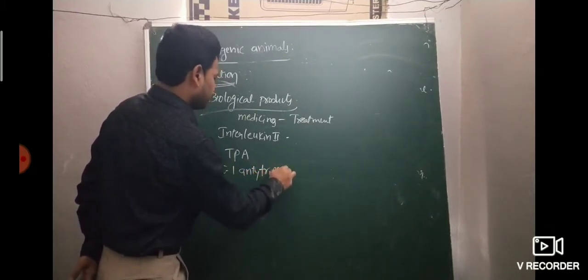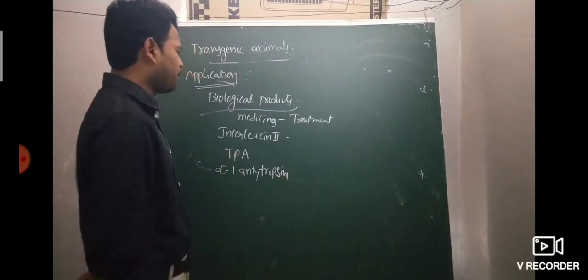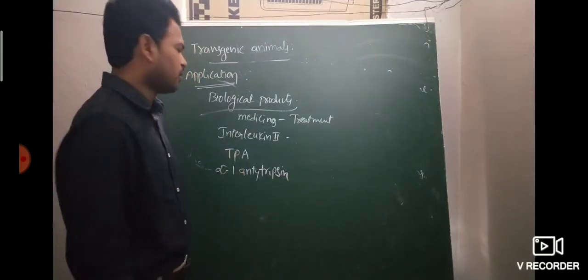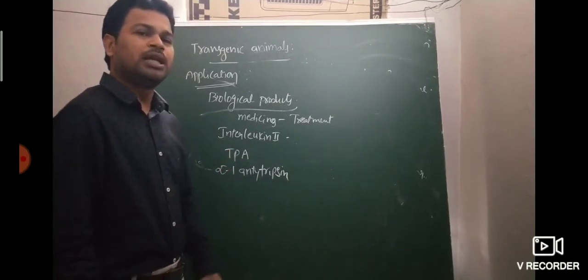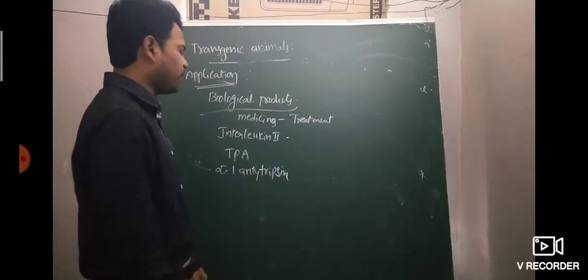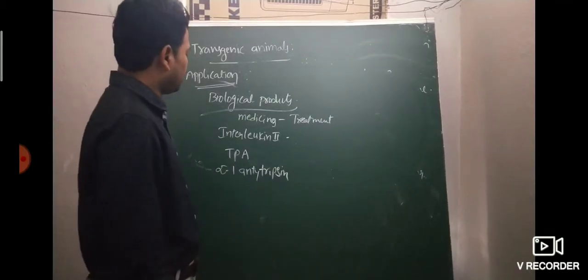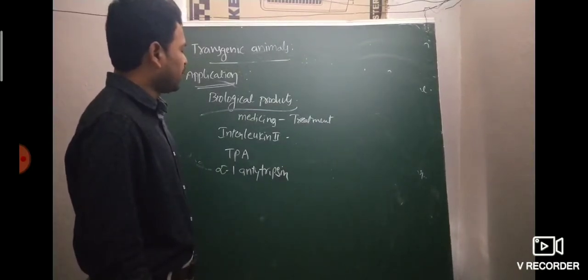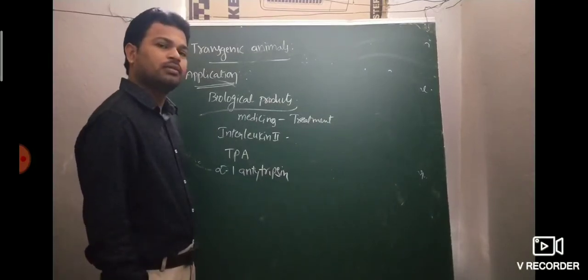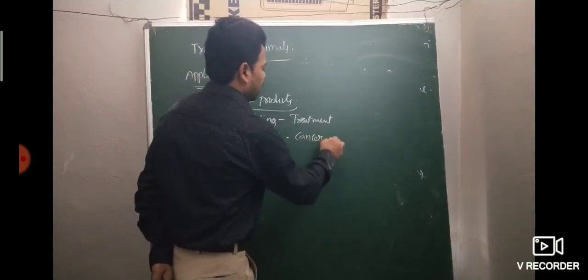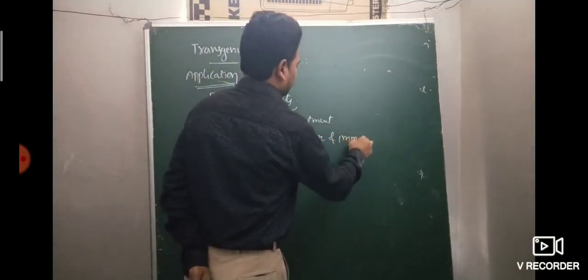These are the important biological products, medicines for treatment. Interleukin 2 is mainly a treatment for cancer and immune deficiency.